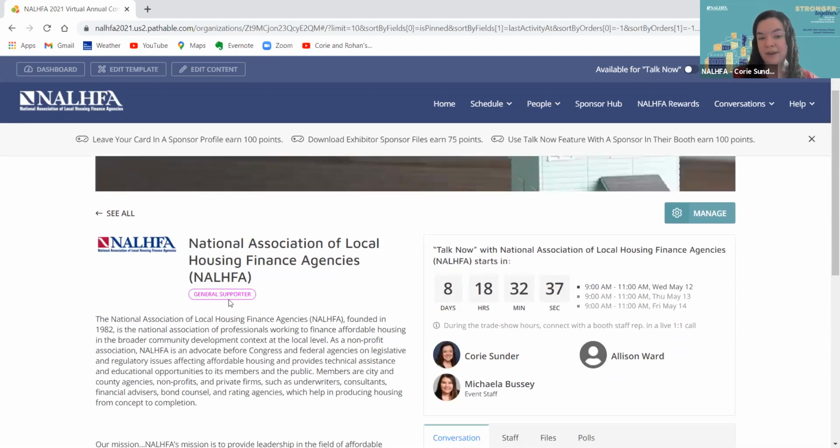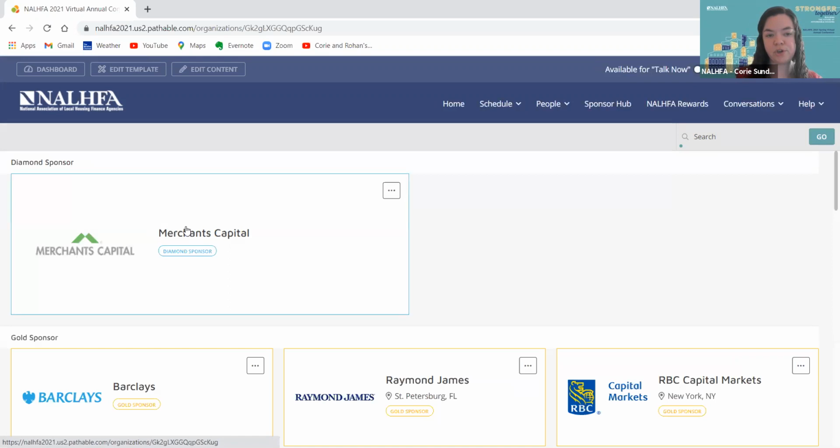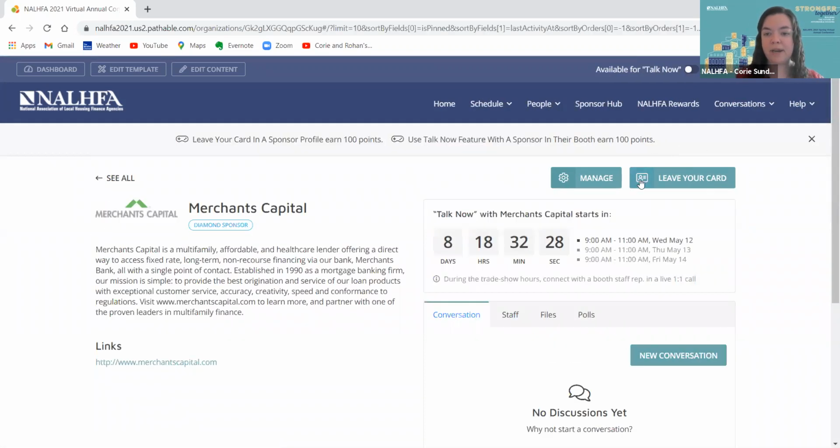Since I'm in the NALHFA booth as a staff member, I don't see this button, so I'm going to click out and into a different booth to show you this button, which says Leave Your Card. If you're looking at information from a particular company and you're interested in learning more about their products or services, one way to share your contact information is to click this button to leave your card. This is the equivalent of dropping your business card at a booth in person. It shares your contact information and lets them know you're interested in learning more about their products or services.